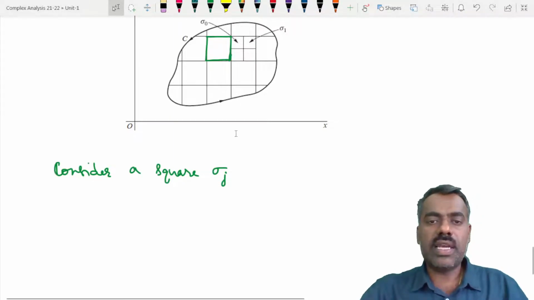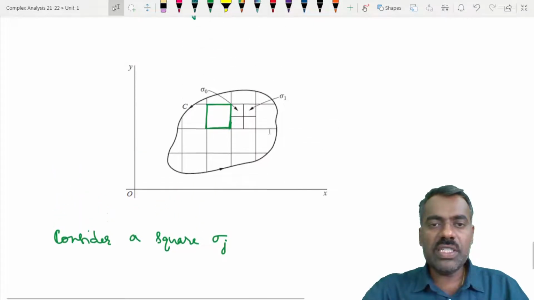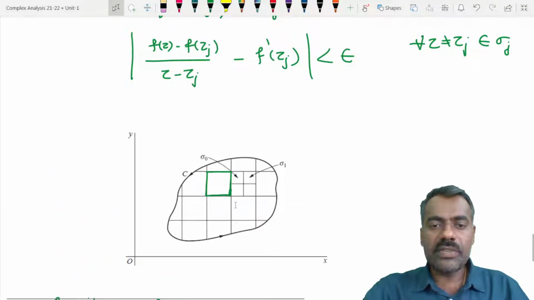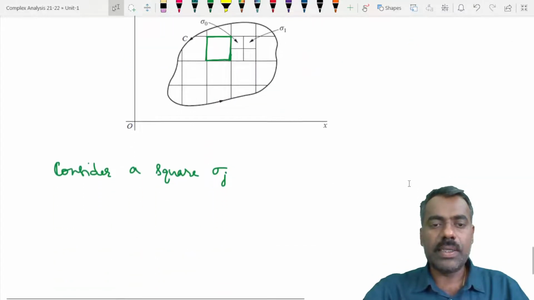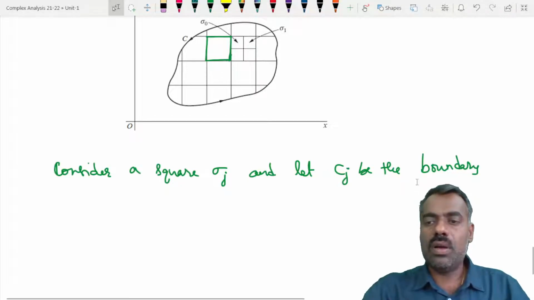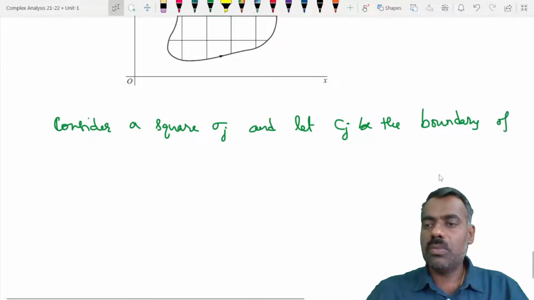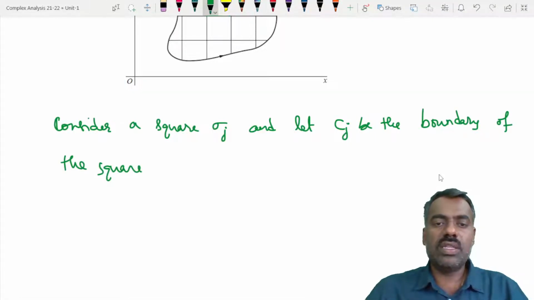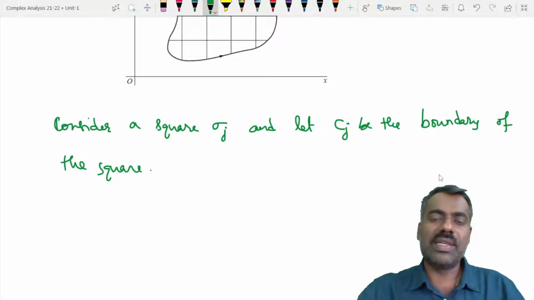Then for this square we will consider the boundary, and let Cj be the boundary of this particular square sigma j.